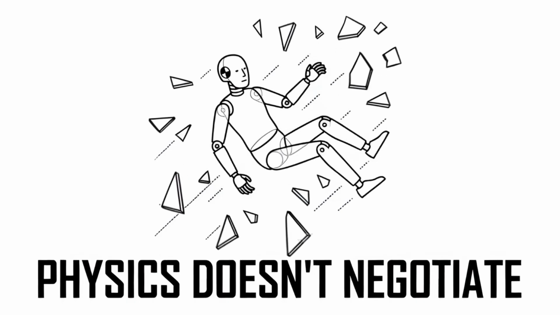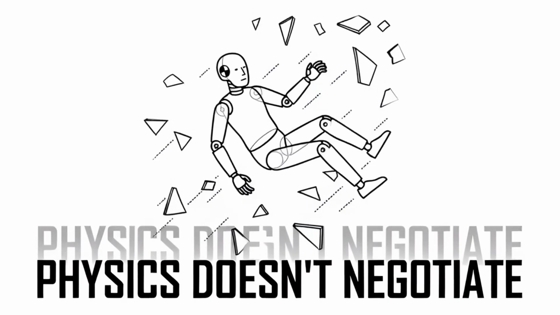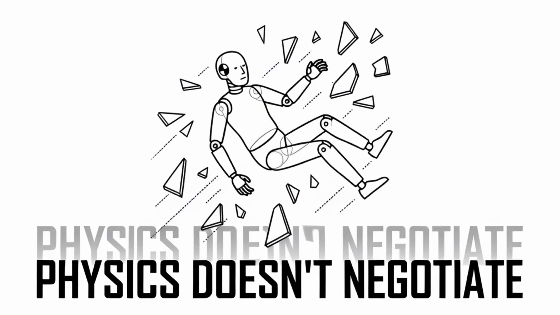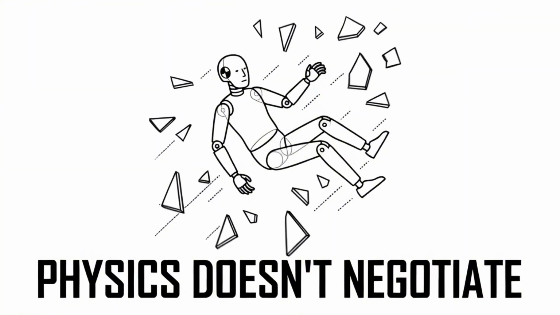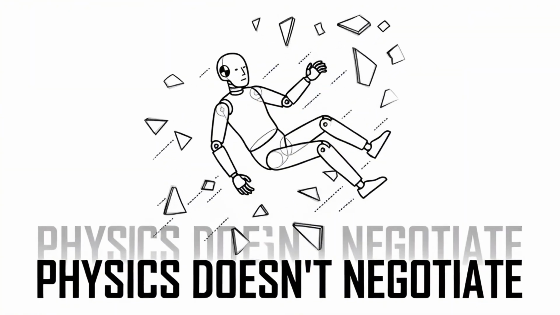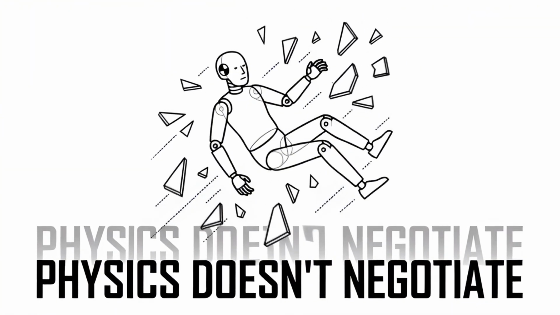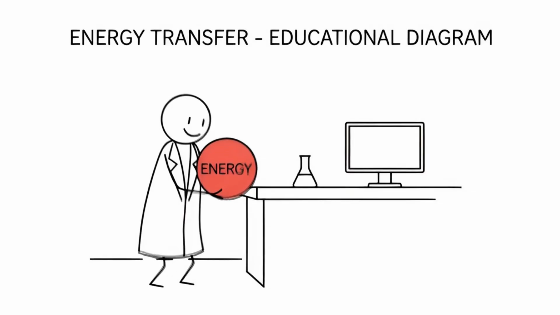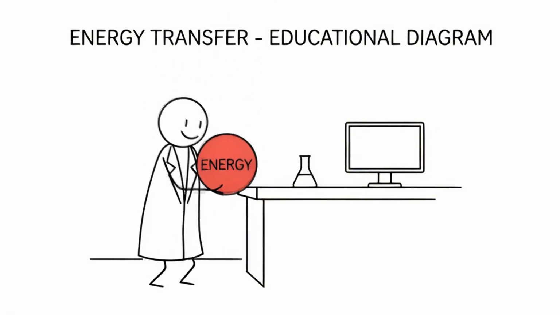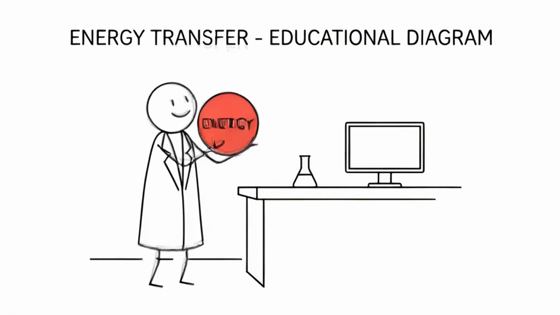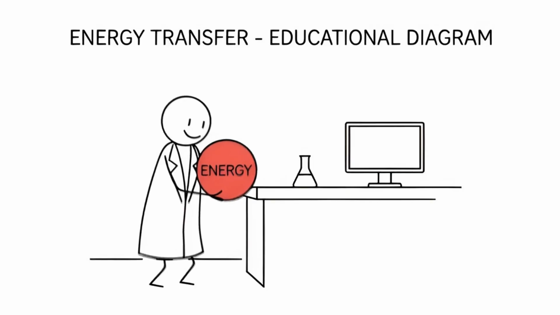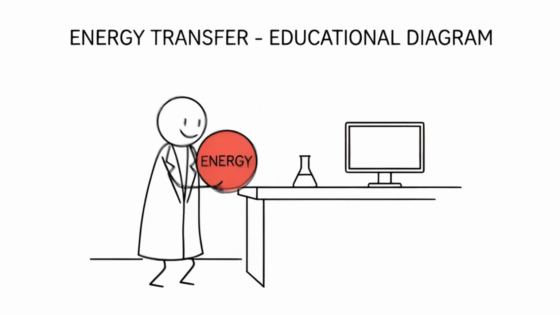The universe runs on strict rules, and when you're behind the wheel, you aren't just a driver. You are a pilot of a 2-ton metal projectile fighting a constant war against kinetic energy. And spoiler alert, energy usually wins. To truly grasp why your car turns into a soda can when it hits a tree, we need to talk about energy, specifically kinetic energy.